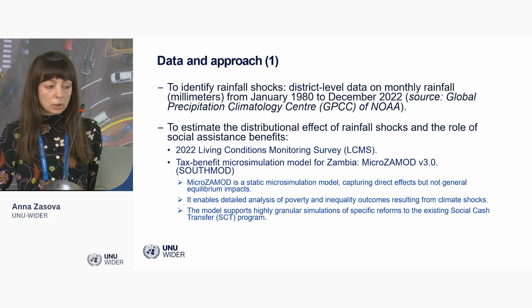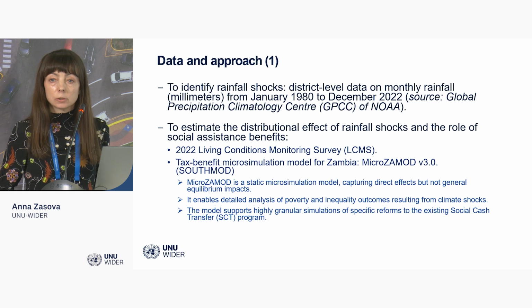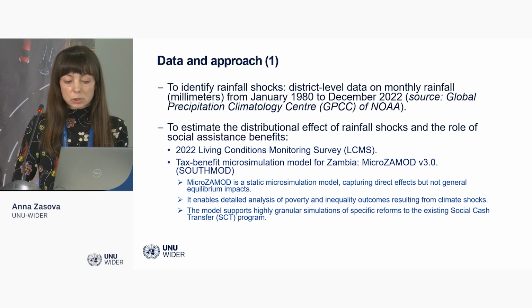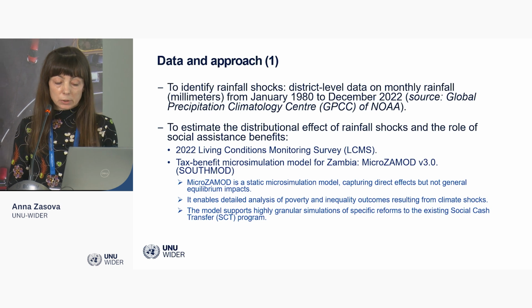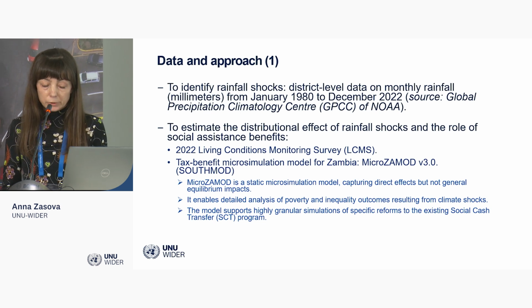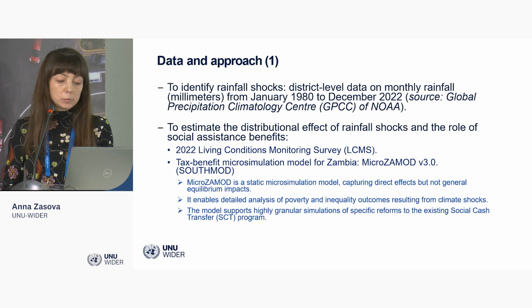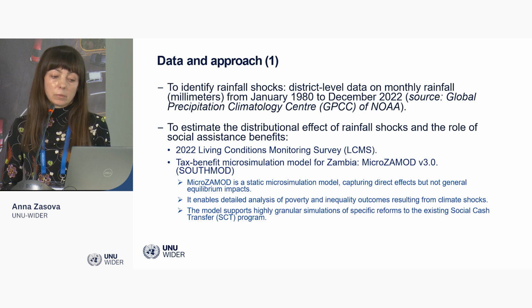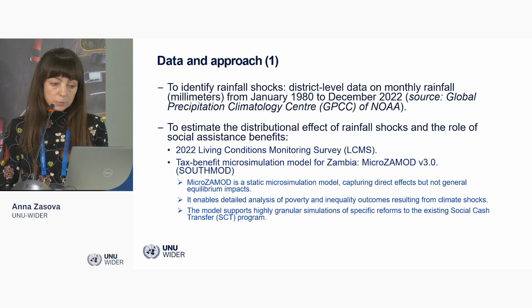And we use the tax-benefit microsimulation model for Zambia, MicroZamod. This is one of the SouthMod models, which is developed and maintained by UNU-WIDER together with national teams, together with the Euromod team and LSE and SASPRI.